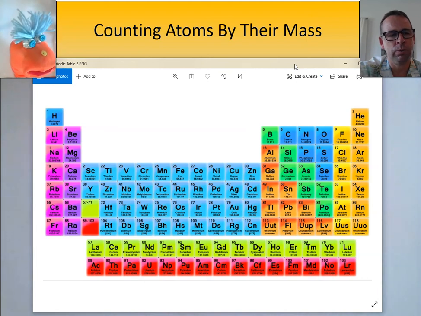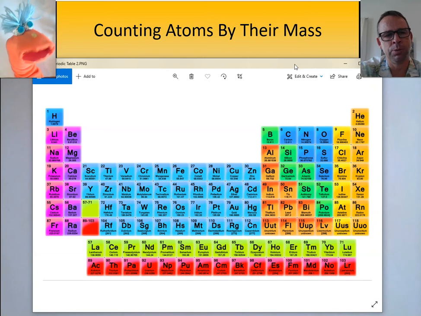The 12. Let's see, there's 6 protons in an atom of carbon, so the 12 must be the protons plus neutrons. So carbon-12, 12 is the mass? Yeah. So if I said I had 12 grams of carbon-12, then I could say I have 1 unit of carbon-12. And this term, unit of carbon-12, is referenced to us by 1 molecular unit.